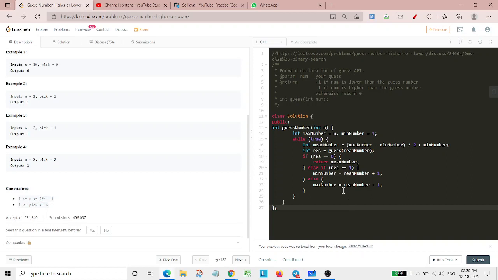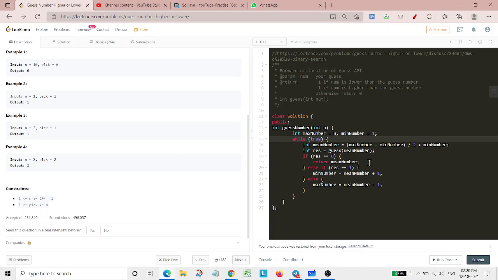Now in C++, I've simply used the method as it is, but here, rather than using that condition directly, I have stored that particular result in a result variable, and then I am checking it and returning.